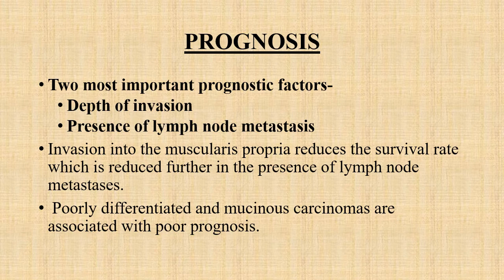Now the prognosis depends on two main prognostic factors. One is the depth of invasion and another is the presence of lymph node metastasis. Invasion into the muscularis propria reduces the survival rate of the patient, which is reduced further in the presence of lymph node metastasis. Poorly differentiated adenocarcinoma and the mucinous type of adenocarcinomas are associated with poor prognosis.